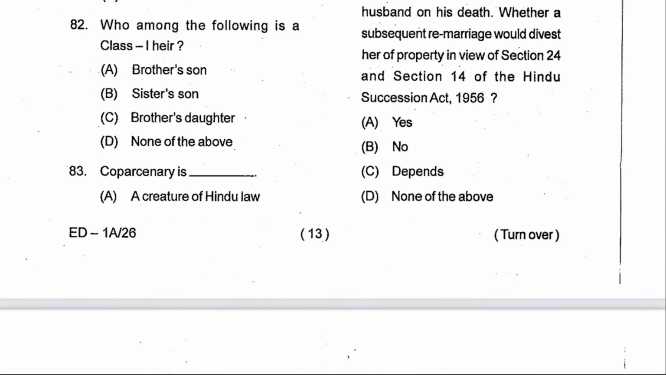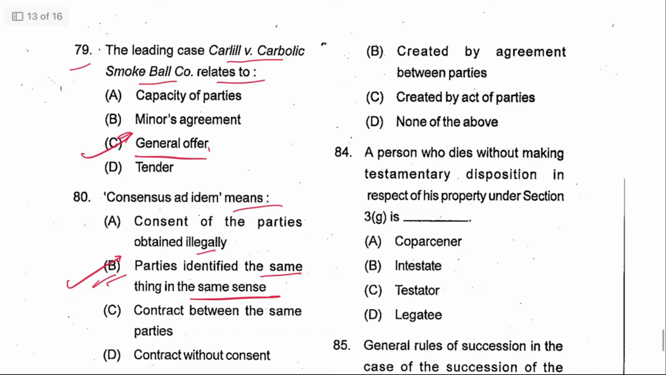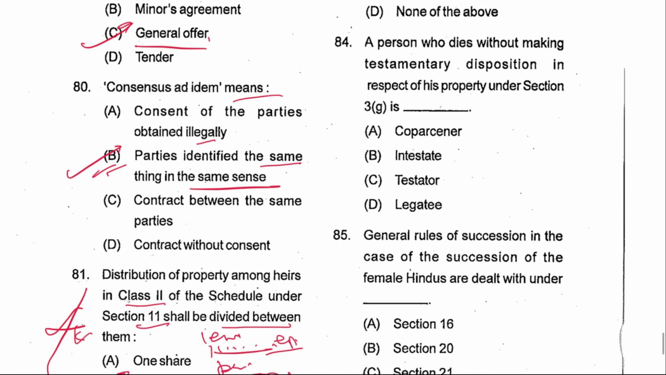नेक्स्ट 82, who among the following is a class 1 heir? Brother's son, no. Sister's son, no. Brother's daughter, no. None of the above, D is the answer. Next 83, a coparcenary is a creature of Hindu law. Yes, A is the answer. Other options: agreement, act of parties, no.